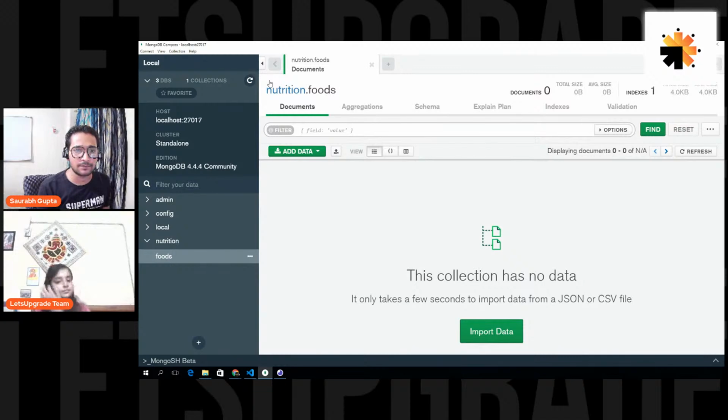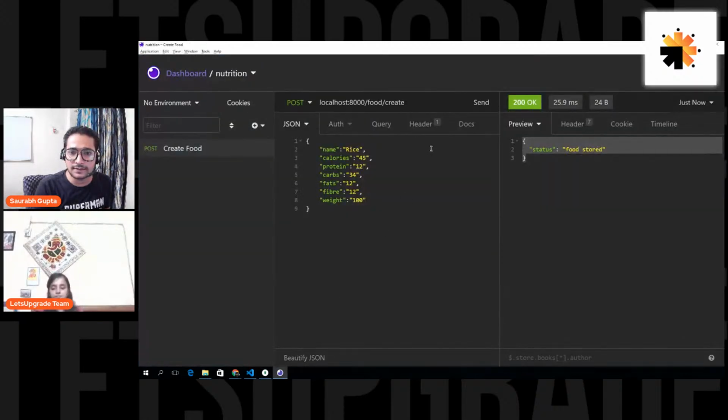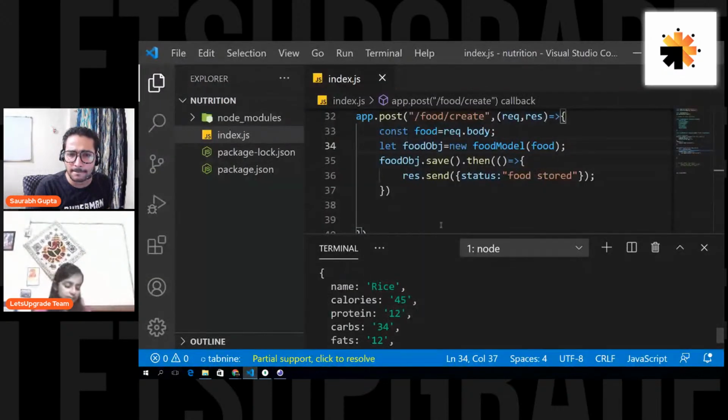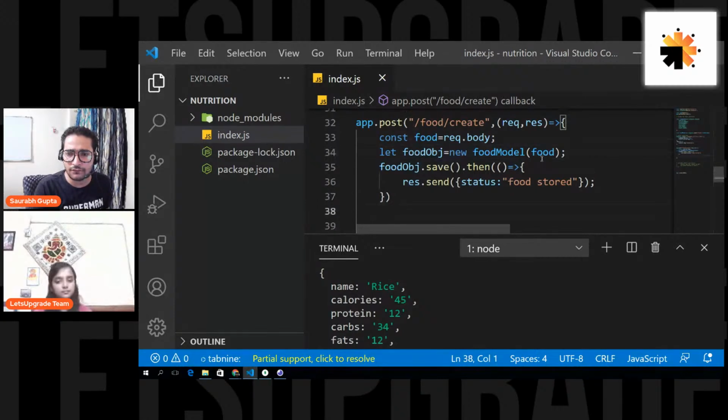That means there is a problem, or it is hanging a little. Okay, I have nothing actually. There is some problem I feel that we are facing. I don't know what. We got our food. Then we just simply said food object equals to new food model food, and then simply saved, and it should work actually. Is the object named correct?